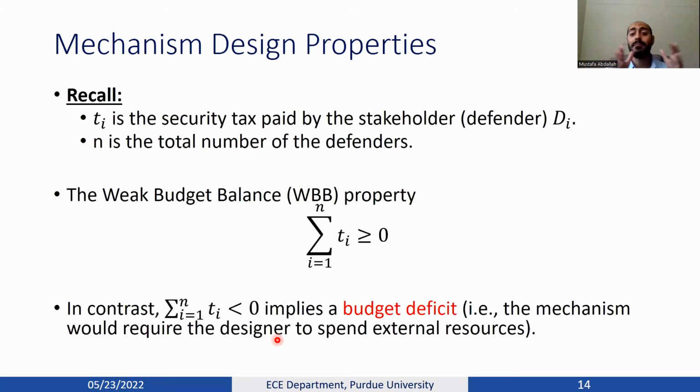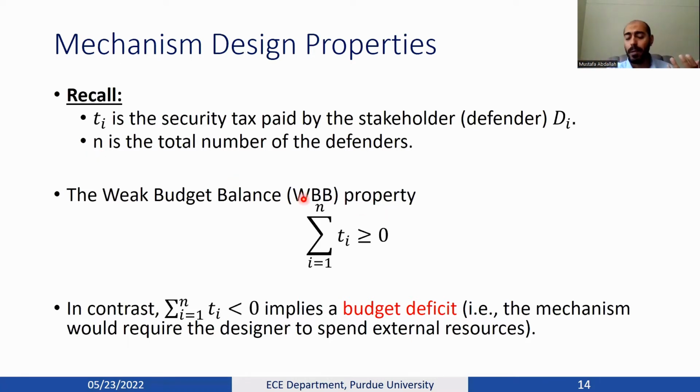And this central mechanism has several properties, but we are focusing on one main property, which is the weak budget balance property. Recall that T_i is the security tax paid by the stakeholder or defender D_i, and N is the total number of defenders in the network.